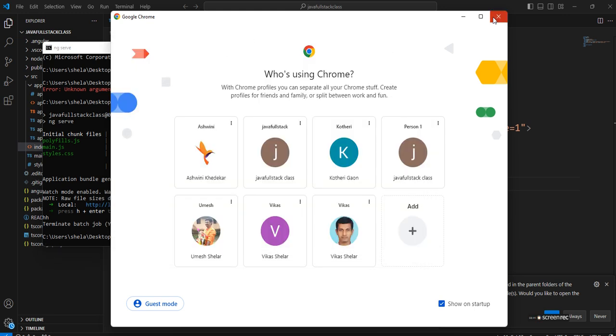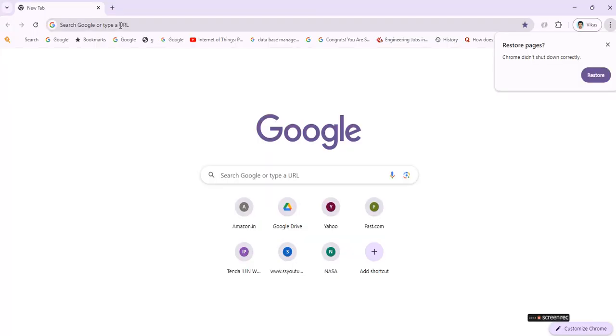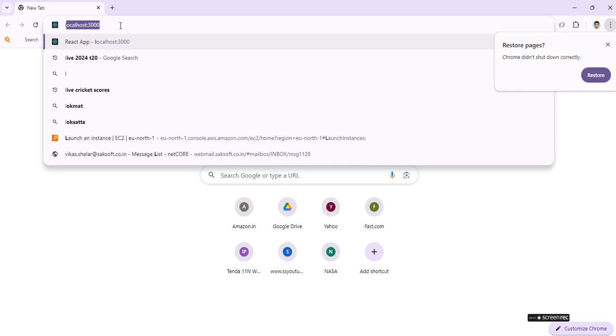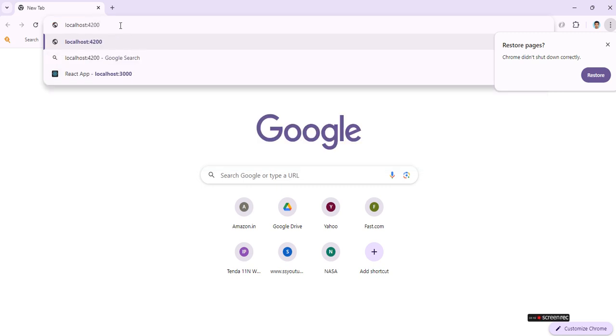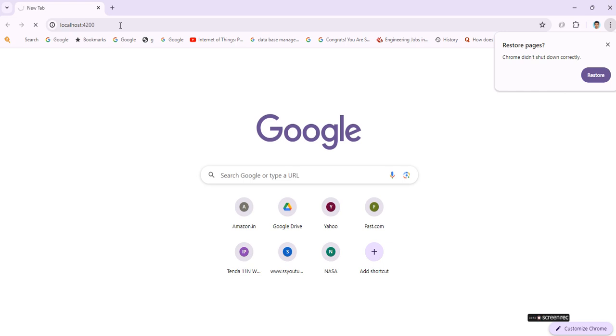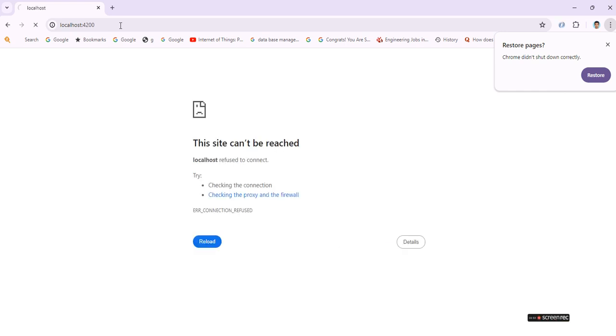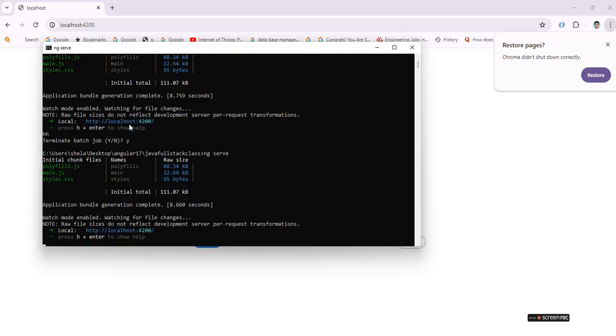Now I am putting localhost 4200, and it will start the Angular application. This is starting.